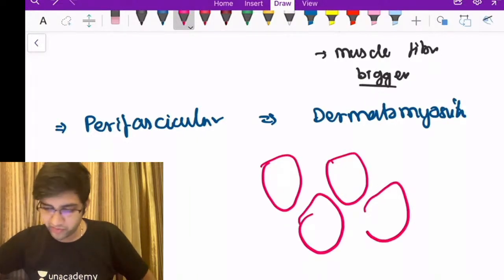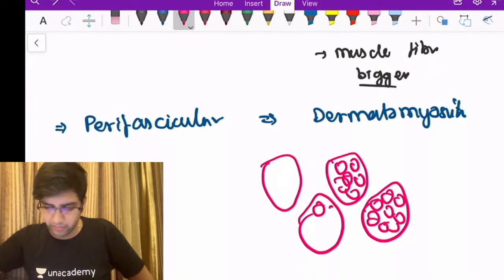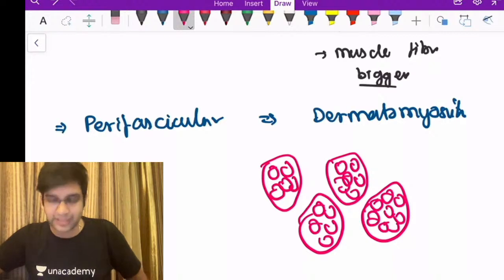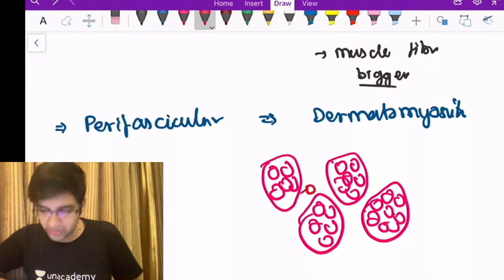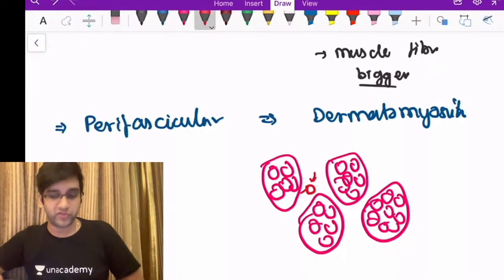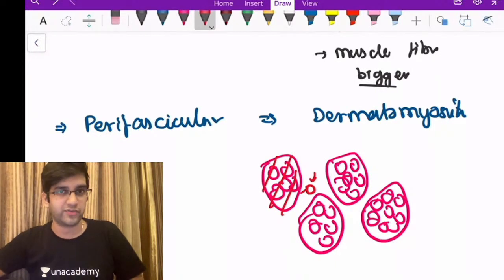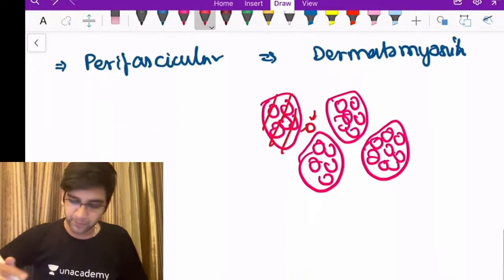If I remember the fascicles, your muscle architecture will be like this. These are a group of muscles inside which I have entire fibers, and inside I have multiple fibers, right? Like your endoneurium, perineurium, muscle is also looking like this, right? So the tiny round ones are my muscle fibers, and the entire thing is my fascicle. Let's assume there's a blood vessel here which supplies this fascicle. If this is undergoing a vasculitis, which is the pathogenesis of dermatomyositis, the entire thing is going to die. That's my perifascicular atrophy, very characteristic of dermatomyositis, which is a vascular pathogenesis, right?